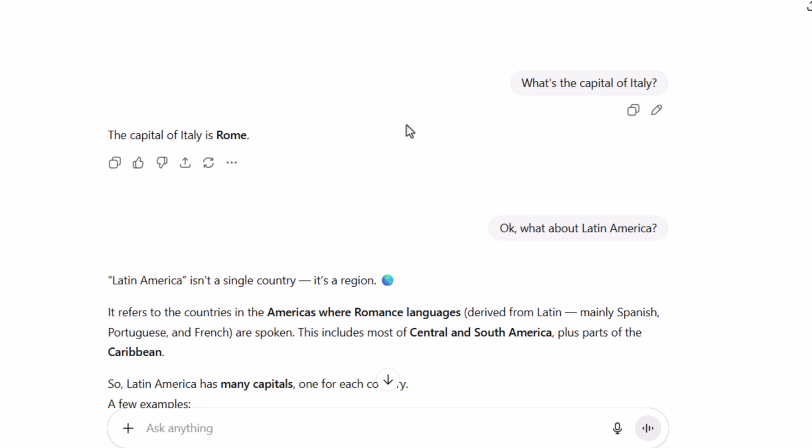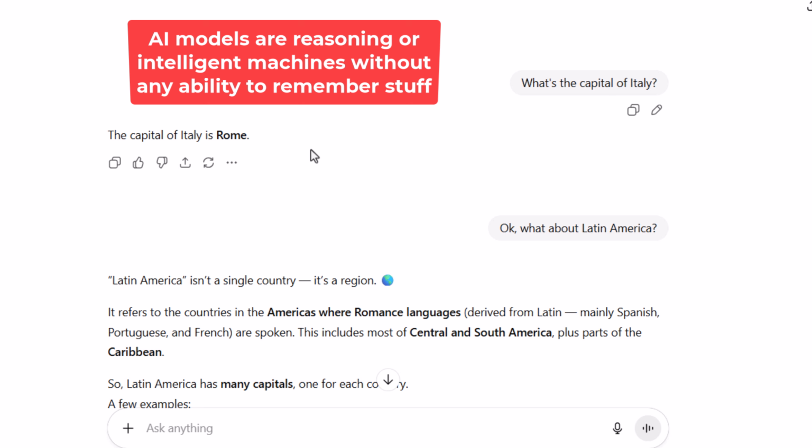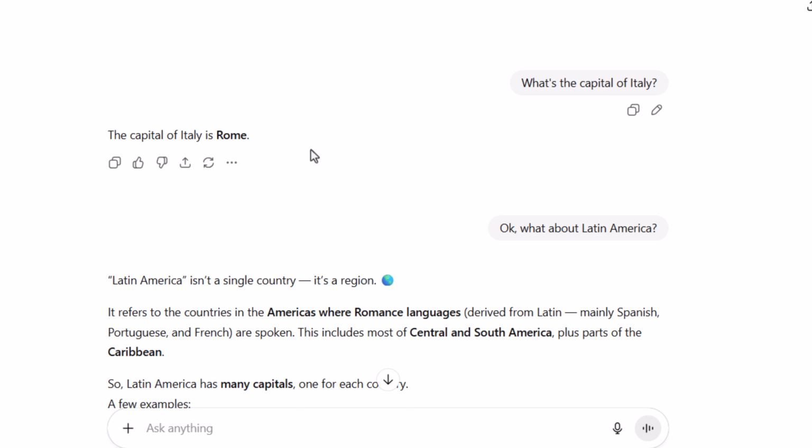At that point in time, when we have these models in the real world, like what we are using right now, what we have is an engine that is capable of thinking or reasoning. So it has some raw intelligence or reasoning capacity, but it doesn't have any capacity to retain new information. So imagine if we were a newly born child. So we have a certain reasoning capacity or intelligence that we are born with. And say, for example, on a given day, we learn numbers. So we learn numbers from 1 to 10. And then next day, we continue our learning by learning numbers from 11 to 20. Naturally, we tend to remember what we learned on the previous day.